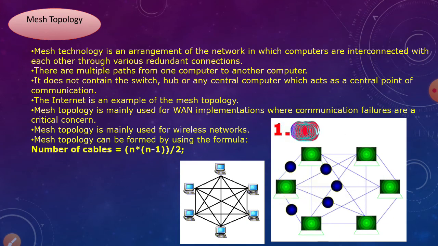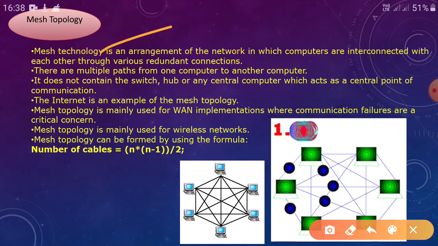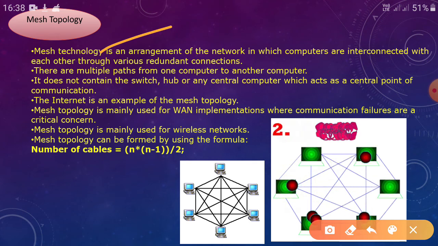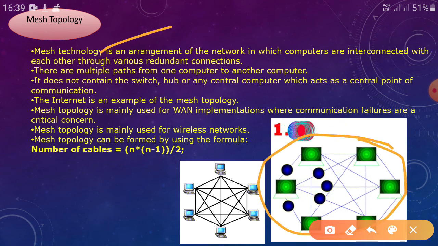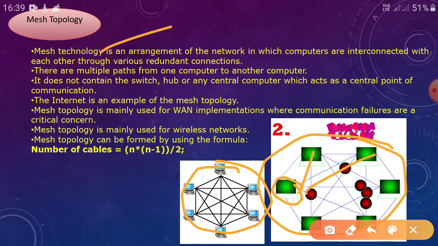This is the mesh topology. So what is mesh topology? A mesh topology is an arrangement of the network in which computers are interconnected with each other through various redundant connections. That means, look at this picture very carefully, all the computers are connected to all the computers.